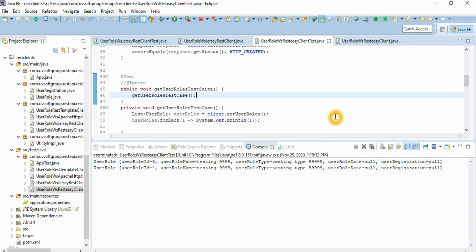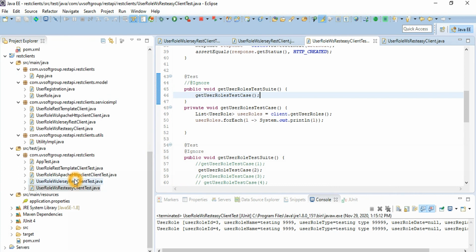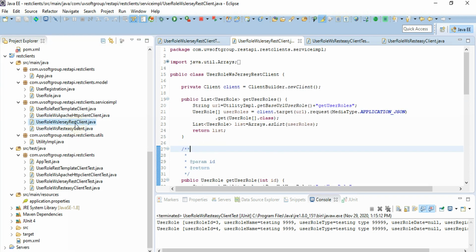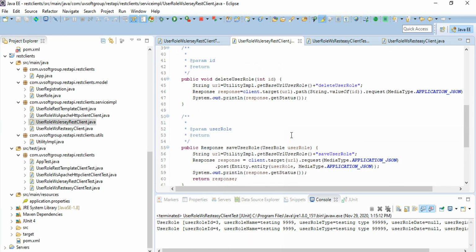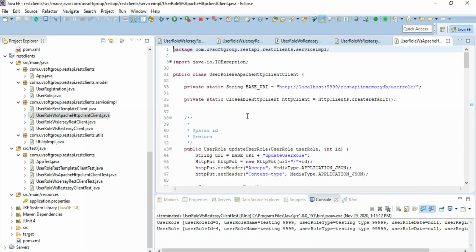That means all the operations that we implemented with the REST clients and RESTEasy work automatically as we expected. And I will continue the further implementations. The REST client implementation for JAX-RS is already done with the different JAX-RS implementations. I will show you later in the next screencast how you can call it and how you can implement the services. And here is the implementation for the Apache REST clients.